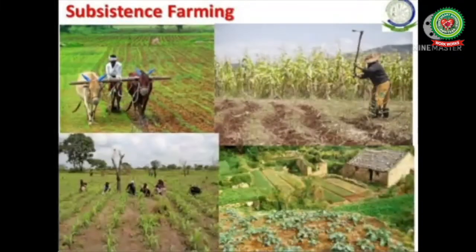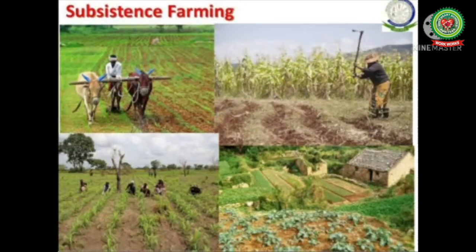Students, subsistence farming is mostly practiced for the maintenance of the farmer's family. The total production is just enough to meet the requirements of the farmer's family. The land holdings are small and scattered. The farmers use primitive tools and traditional techniques. The yields per hectare are low and normally there is no surplus production for sale. The farmers are poor and have a low standard of living.